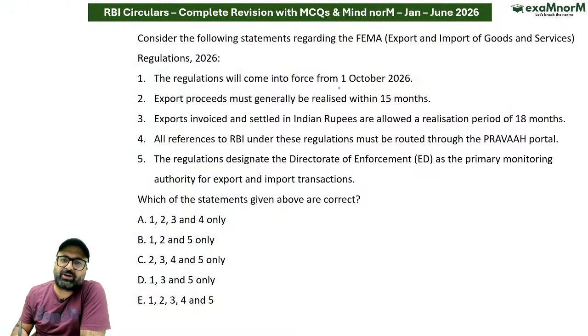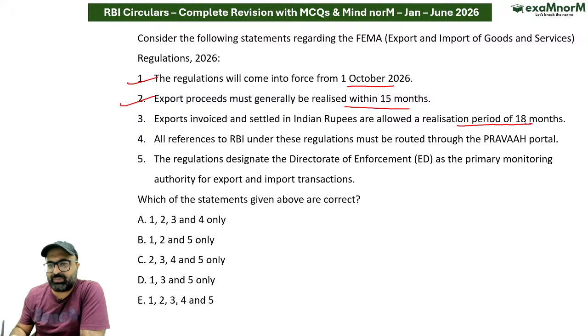So the answer to this particular question, let's try to discuss the answer. The regulation will come into force from 1st of October, correct? Export proceeds must be released, correct? Exports invoiced and settled in Indian rupees are allowed a realization period of 18 months, correct? All references to RBI under these regulations must be routed through the Pravaha portal. This is correct.